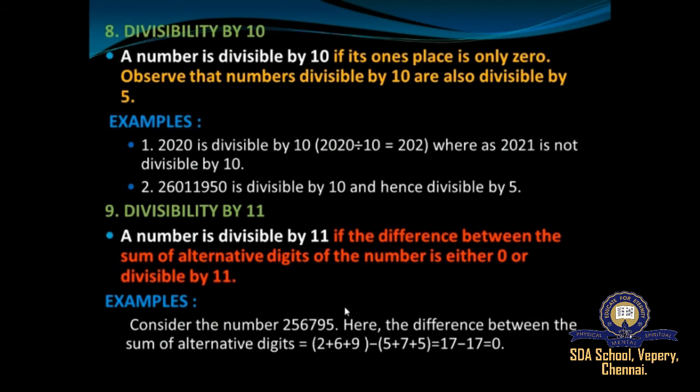Understood, students? So when I add 2, 6, 9, I get 17. Likewise, when I add 5 plus 7 plus 5, I get 17. So when I subtract 17 from 17, I get 0. So a number is said to be divisible by 11 if the difference between the sum of the alternate digits of the number is either 0 or divisible by 11.